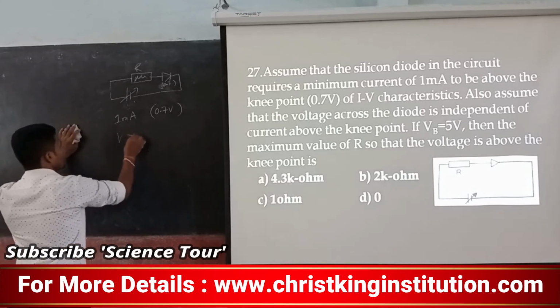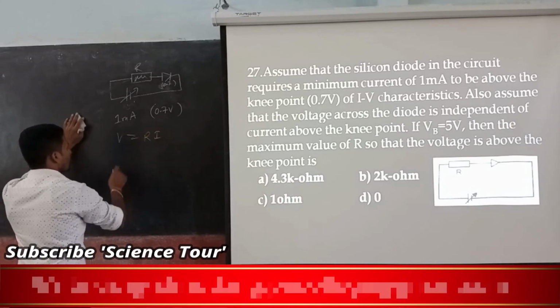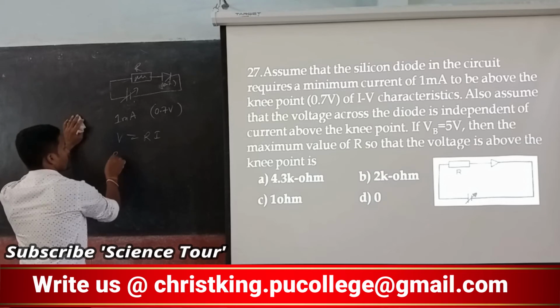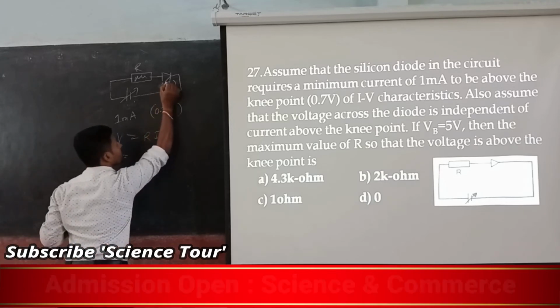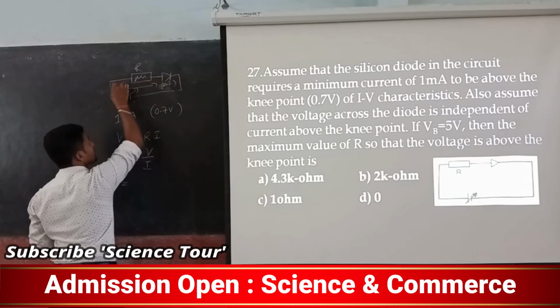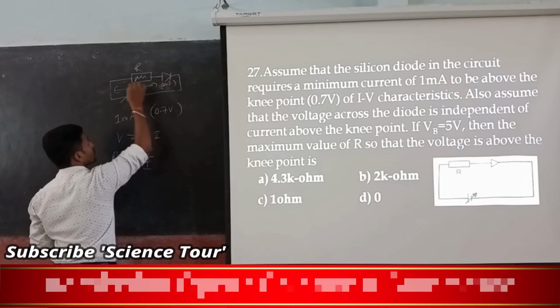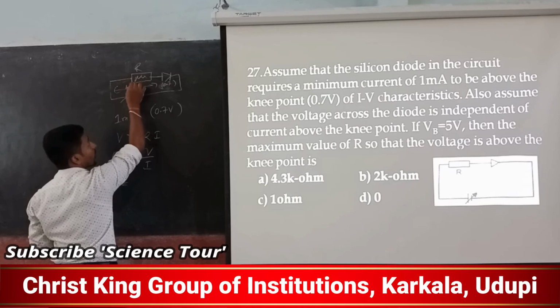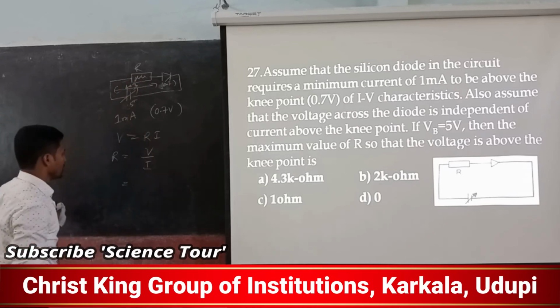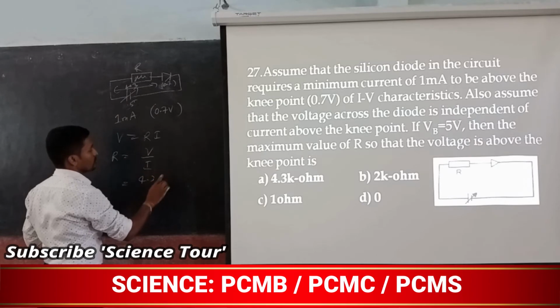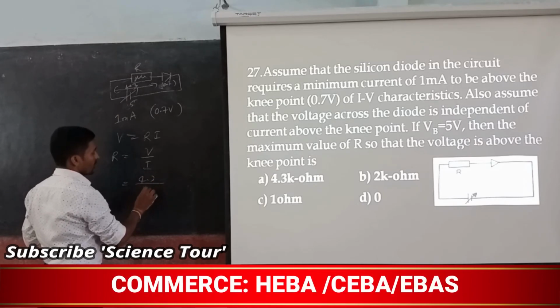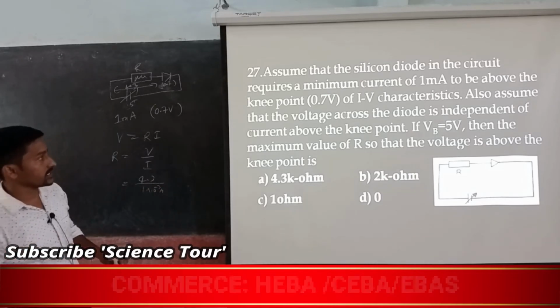So we know that V is equal to Ri, okay. Resistance you have to find out, which is nothing but V by I. But V here already 0.7 is there, so total it has to become 5, so here it must be 4.3, isn't it? So the voltage is 4.3 divided by 1 into 10 to the power minus 3 amps.